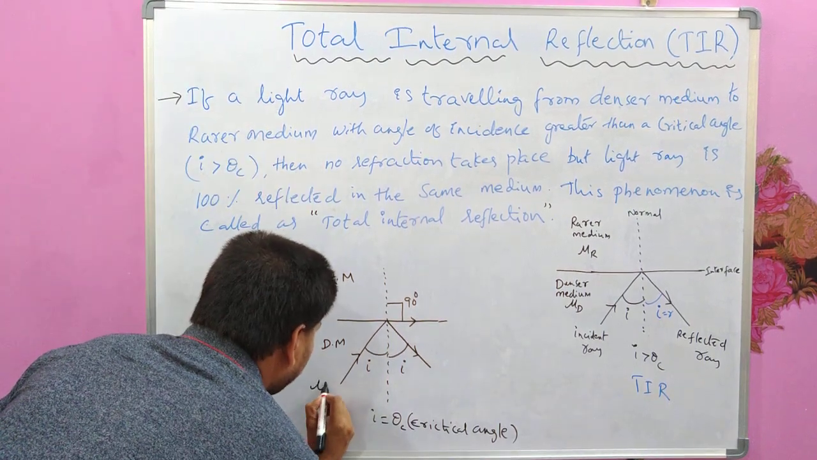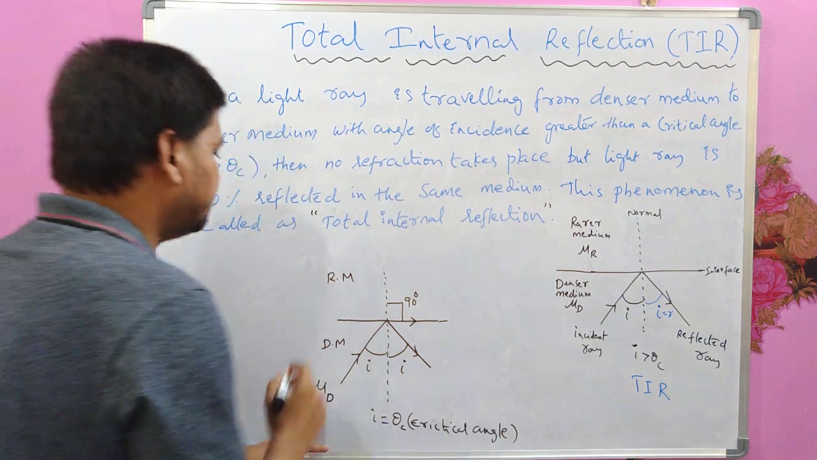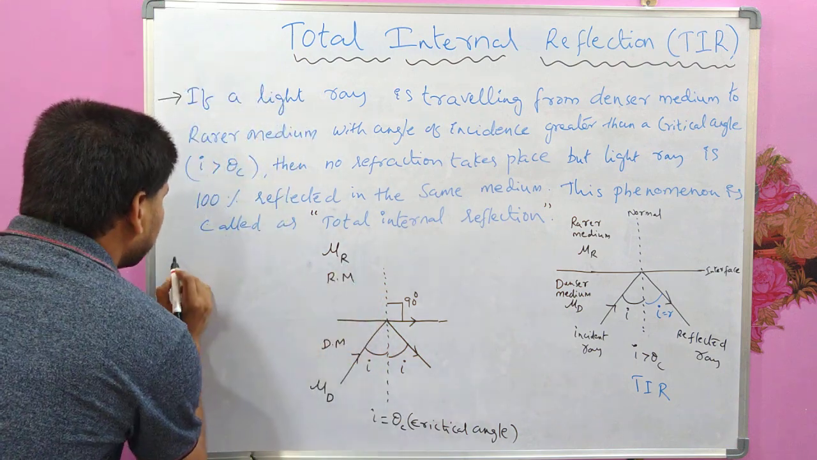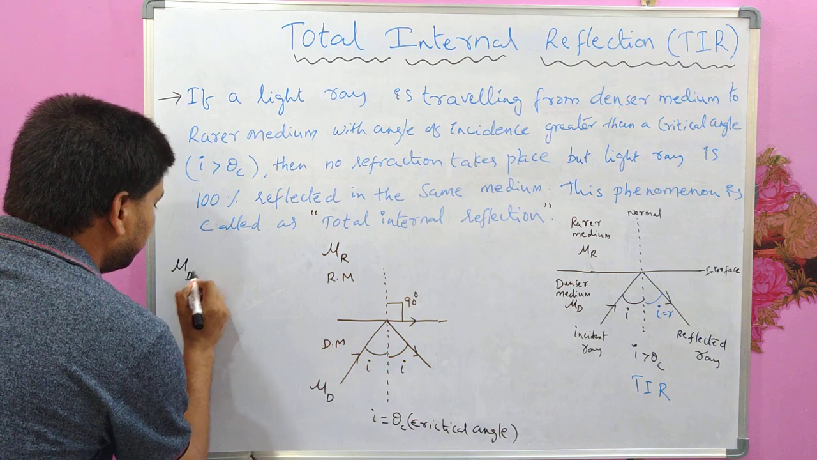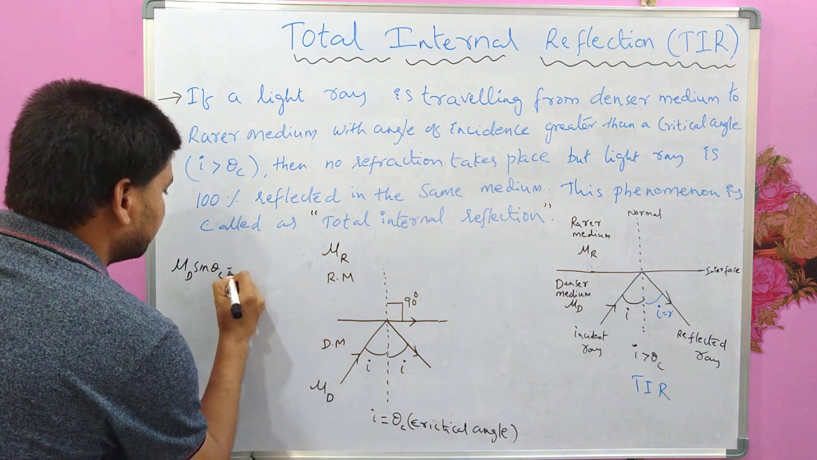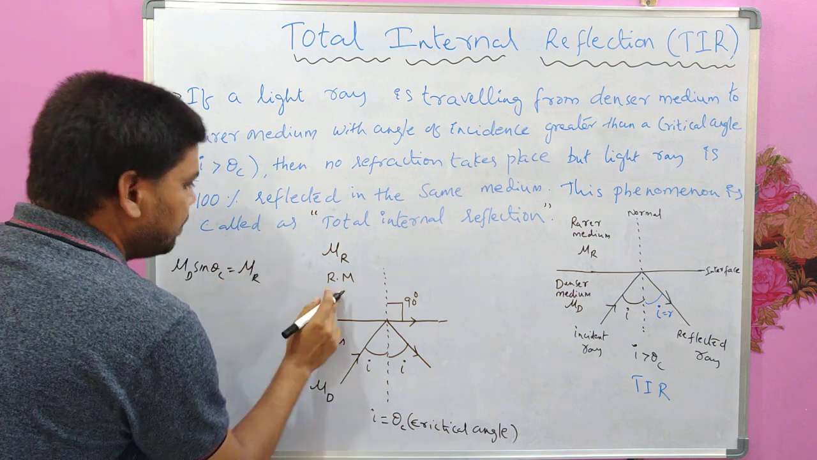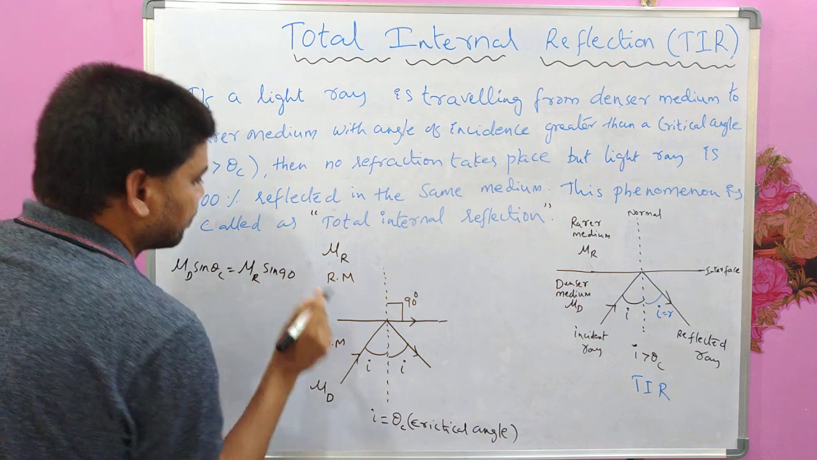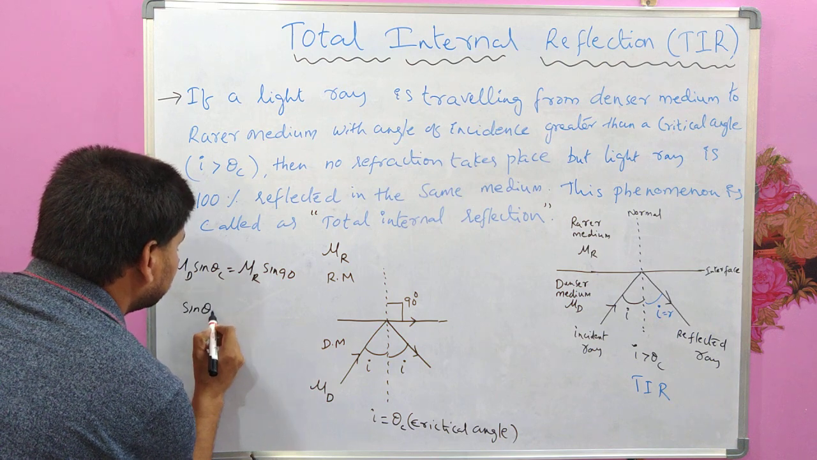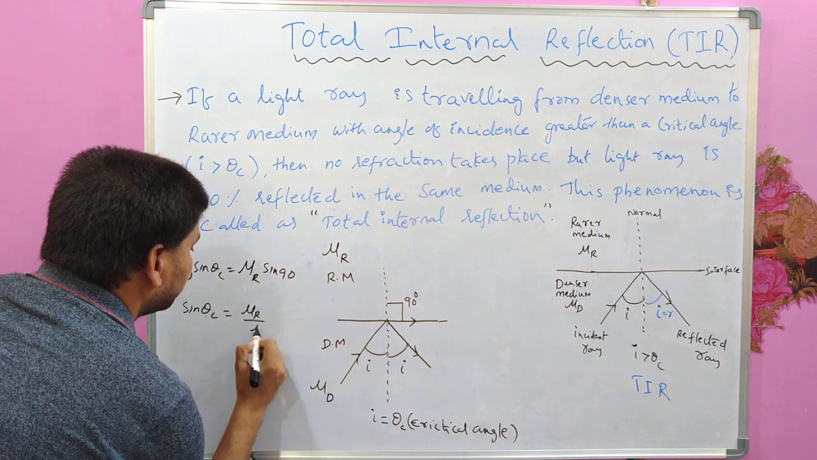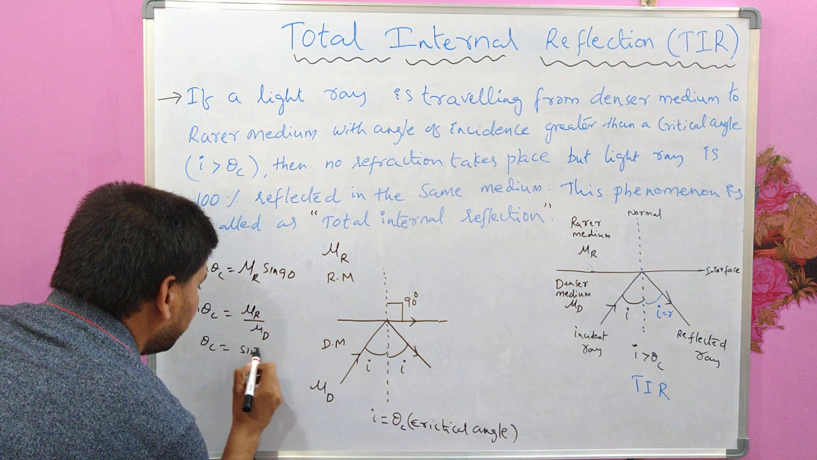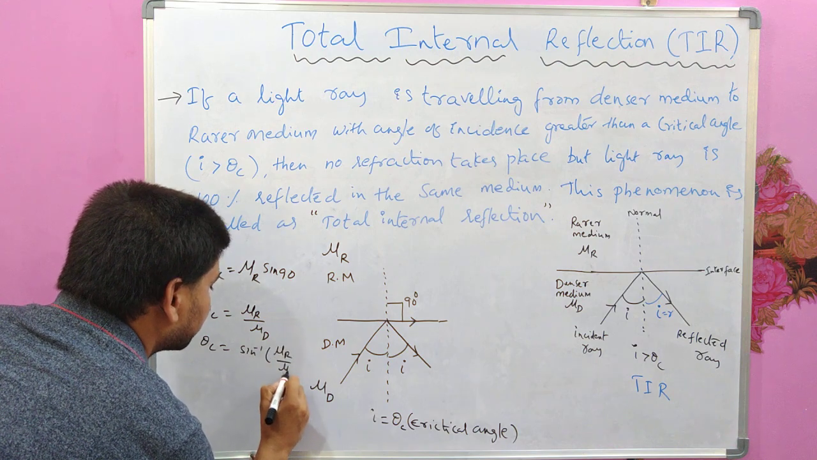if I consider the refractive index of the denser medium as mu d, and the refractive index of the rarer medium as mu r, then from Snell's law we can write mu d sin I, where I is equal to theta c, will be equal to mu r sin 90. This is 90. So sin 90 is 1 and hence we will get sin theta c equal to mu r by mu d. That is, theta c will be sin inverse of mu r by mu d.